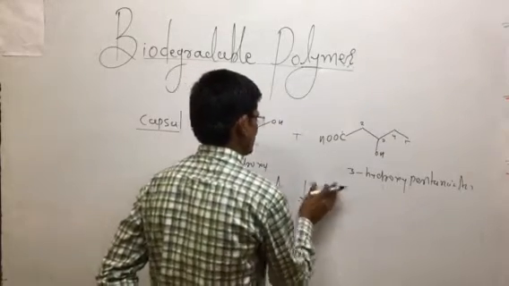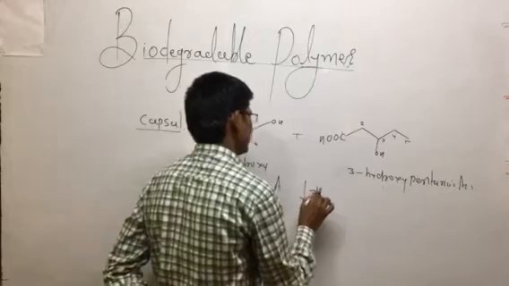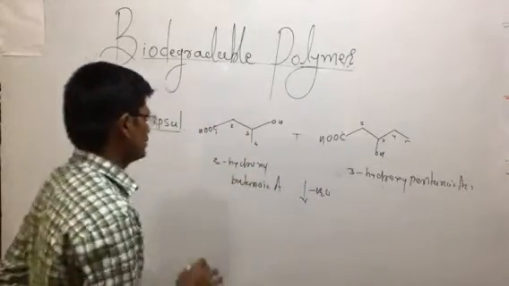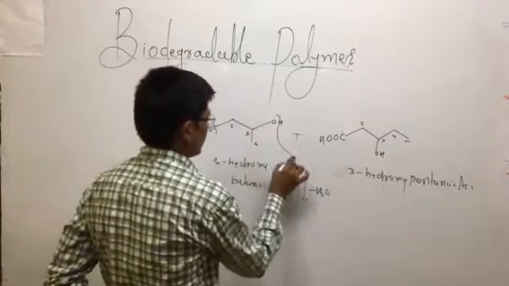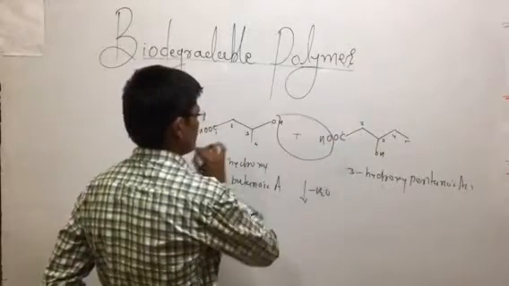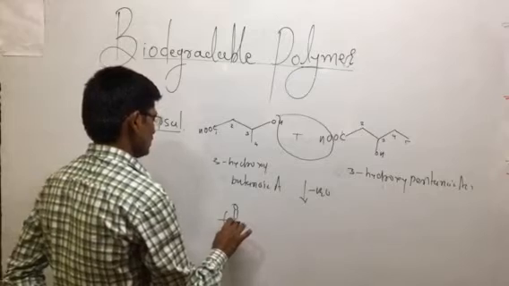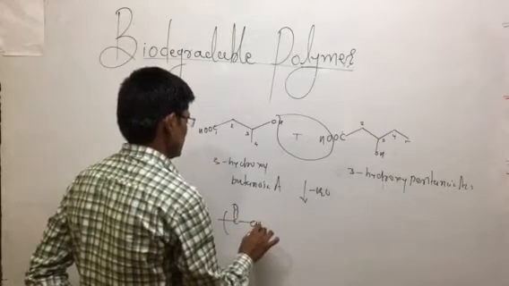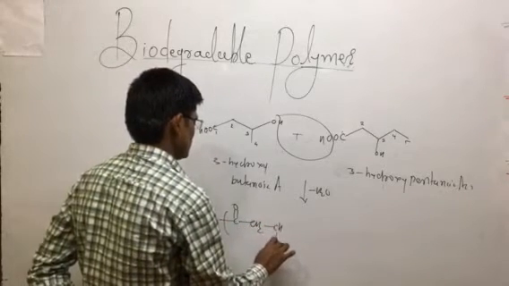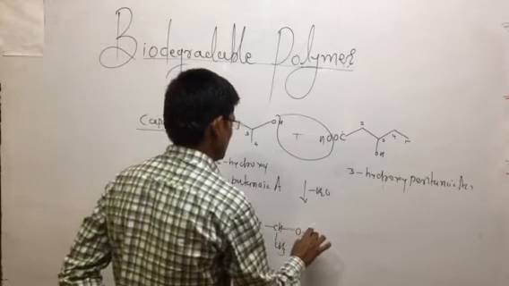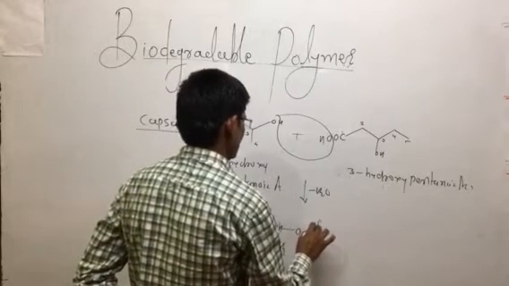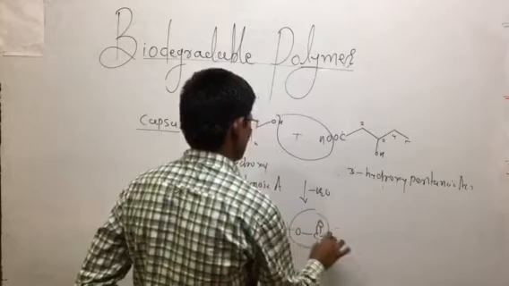Between these two compounds, condensation takes place. Condensation is nothing but the loss of water molecules: OH from here, H from here and OH from here. This is the formation of C double bond O, with CH2, CH, and a CH3 group, and an oxygen atom with double bond OC. This ester type of linkage is formed.